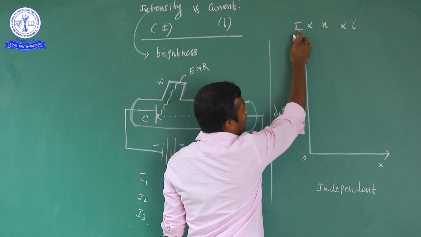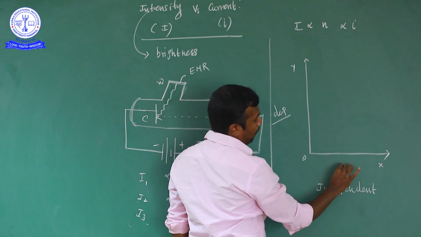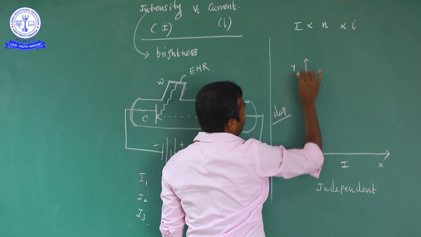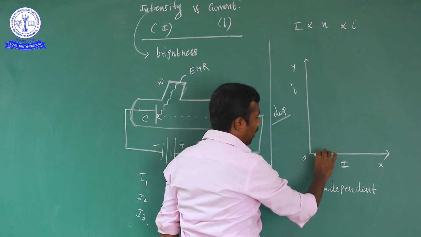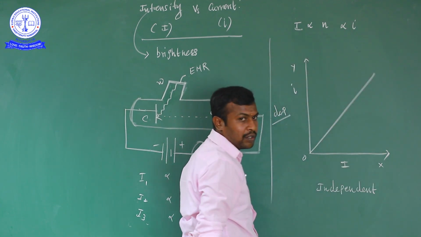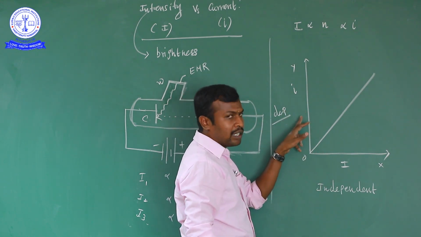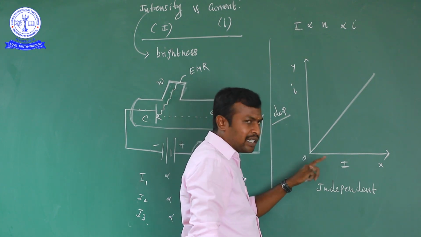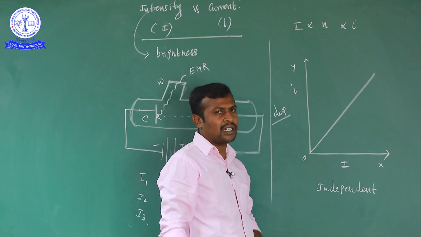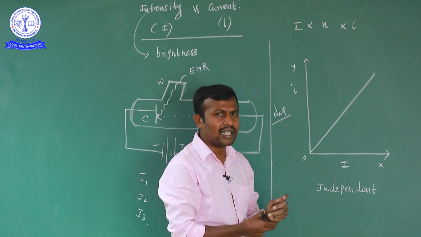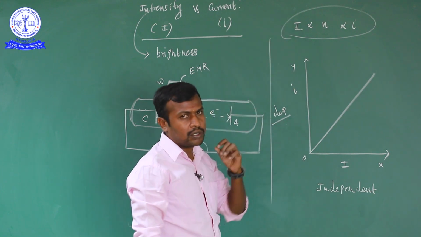So அப்ப இங்க intensity ரைஸ் ஆனா தான் current ரைஸ் ஆகும், current increase ஆகறதுனால intensity சேஞ்ச் ஆகாது. So அப்ப intensity வந்து x axis-லயும் current வந்து y axis-லயும் நம்ம வரையறோம். You already know, directly proportional அப்படினா கிராஃப் ஆரிஜின்ல இருந்து ஸ்ட்ரைட் லைனா இருக்கும். So intensity-க்கும் current-க்கும் graph வரையறப்ப we can identify both are directly proportional quantities. That means intensity increase ஆக number of electrons emitted per second or number of photons emitted per second increase ஆகும். So that current வந்து increase ஆகும். So this is the most important formula. இதெல்லாம் நம்ம கண்டிப்பா ஞாபகம் வச்சுக்கணும் போட்டோ எலக்ட்ரிக் எஃபெக்ட்ல.